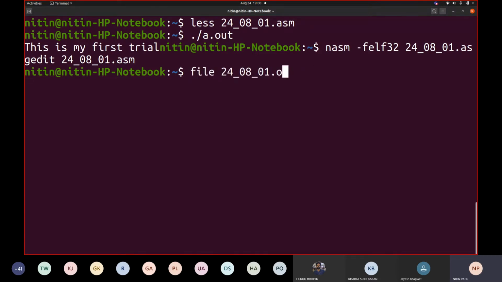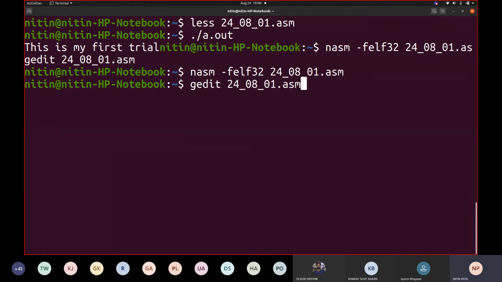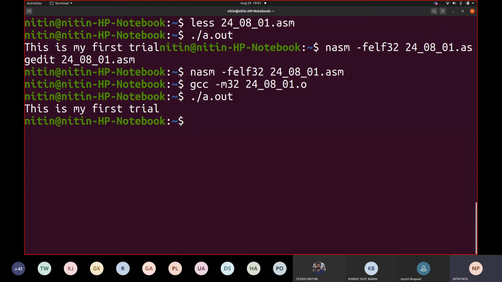Again, as we made the change in the assembly code, we have to assemble that program again one more time, and then we have to link. Now if I write ./a.out, can you see the effect of /n there? Now /n is represented by 10.